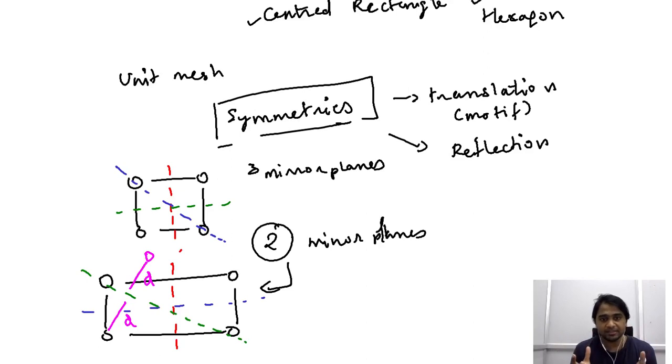What we mean by that is, if we take a square lattice plane and a rectangular lattice plane, even though they both exhibit reflection symmetry, the square exhibits a higher level of reflection symmetry when compared to the rectangle. The reason we can say that is because in a square we have 3 mirror planes. However, in a rectangle there are only 2.